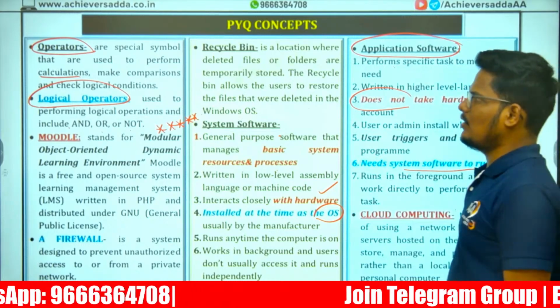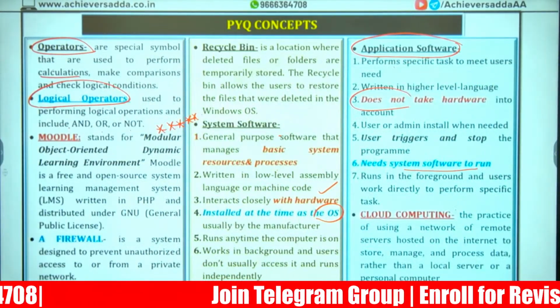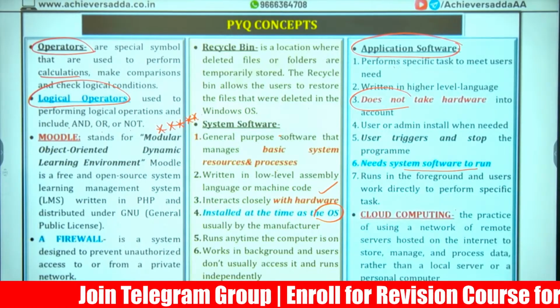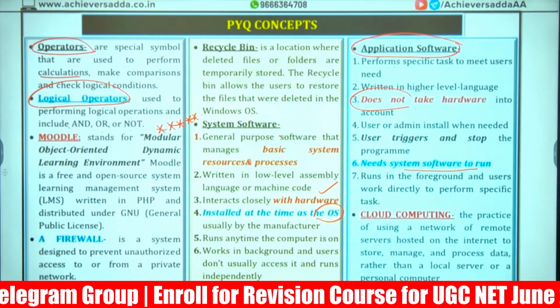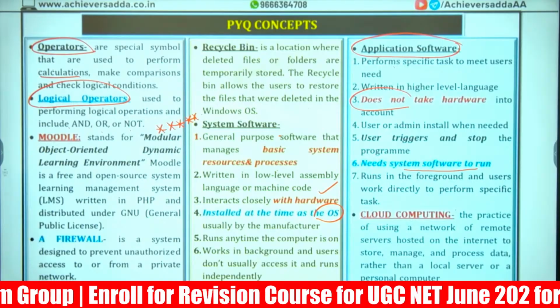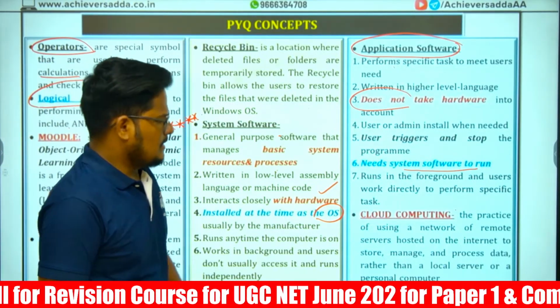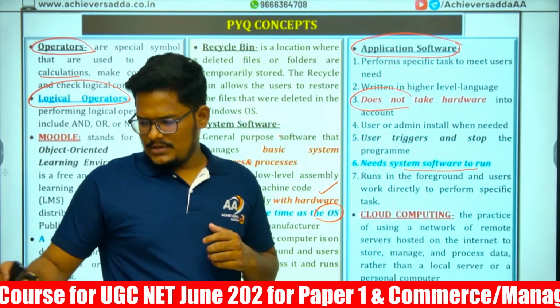Next, what is cloud computing? Cloud computing is the process of using a network of remote servers hosted on the internet.